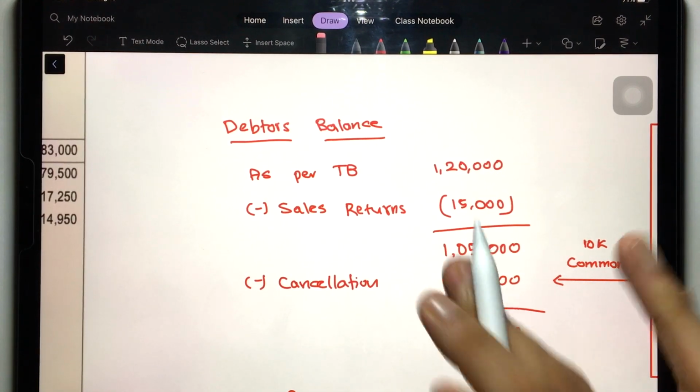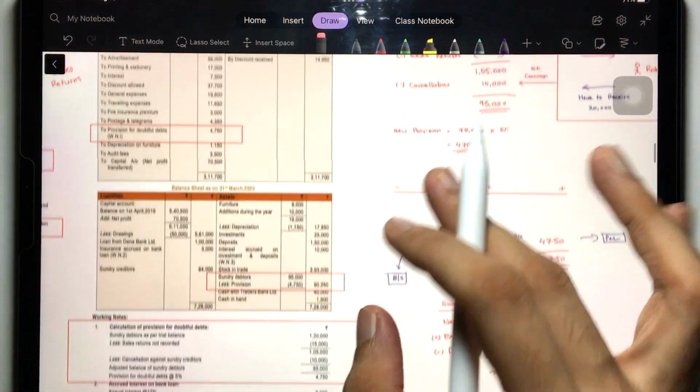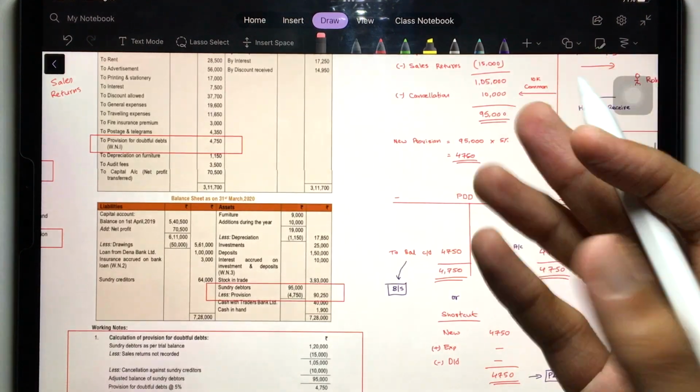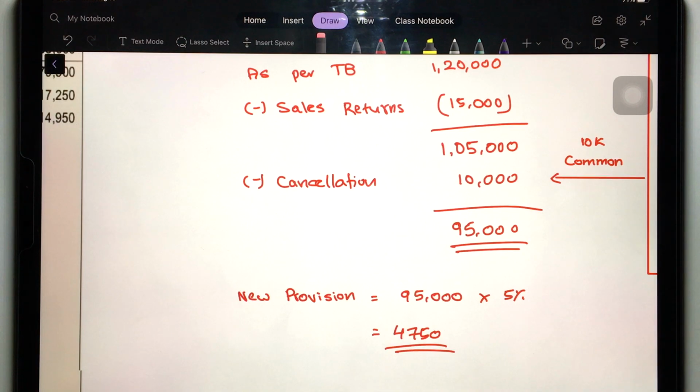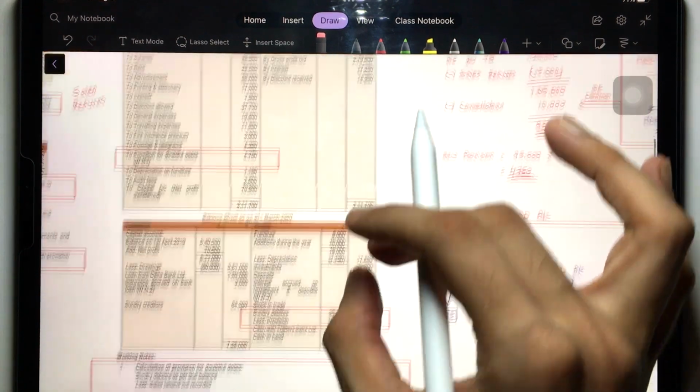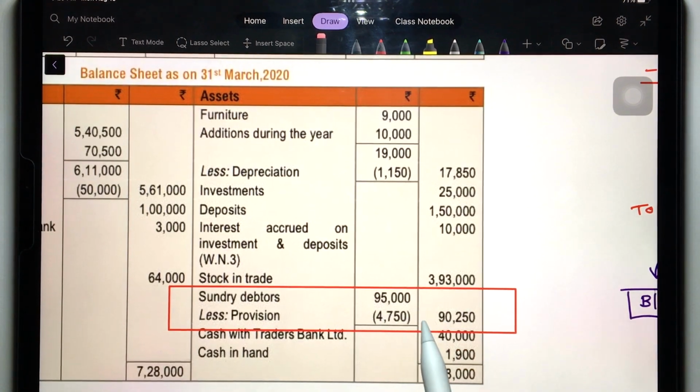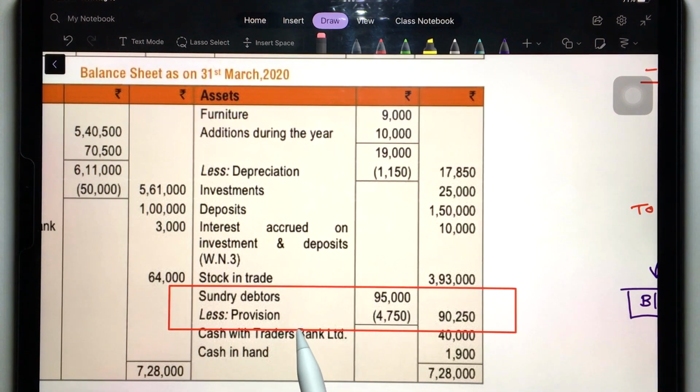This one you will take, not from the trial balance, because there were mistakes. You rectified the mistakes. You took the adjusted debtors balance, after doing the adjustment, 95,000. So 95,000, and from that you have to subtract the provision. Always remember, you have to show the provision like this. It's a presentation. It's not like provision is over. No, it's just a presentation. Sundry debtors 95,000 minus provision 4,750.